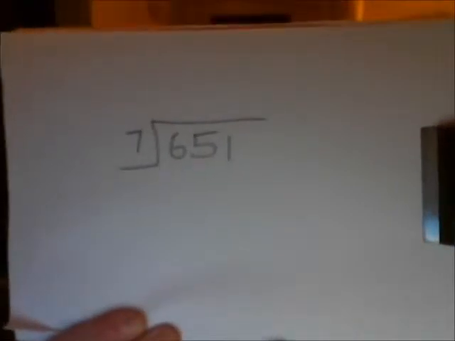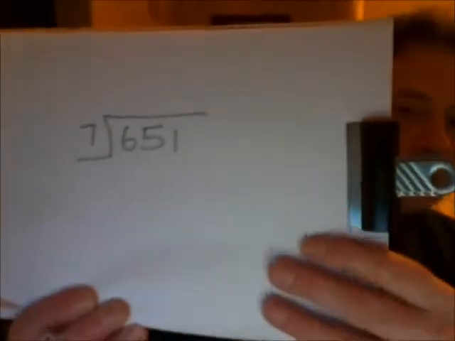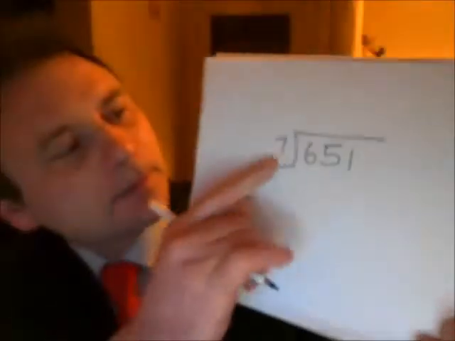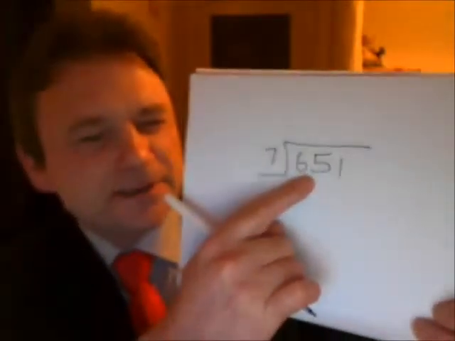Now, division. Let's just pick a number at random. Nice simple one. I'm going to say 7 into 651. I'm not going to use long division here, but if I was, that is how it would look. 7 being the divisor, 651 being the dividend.